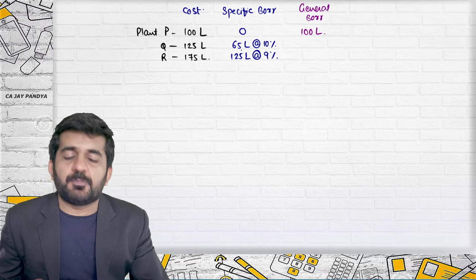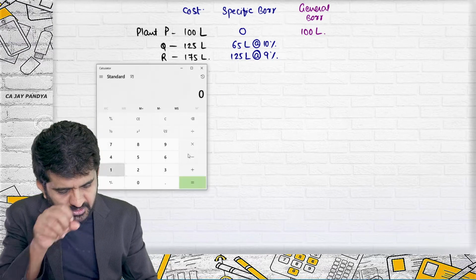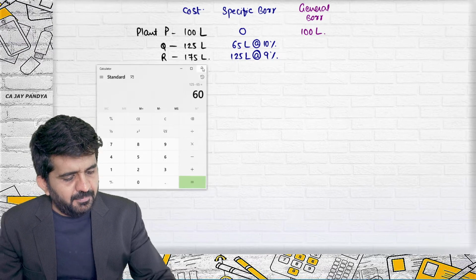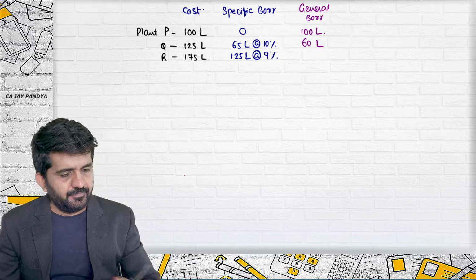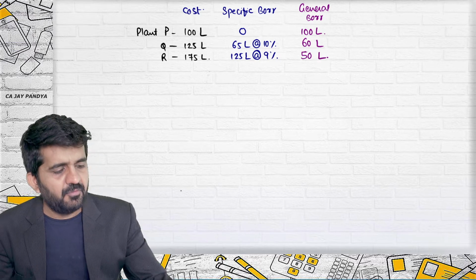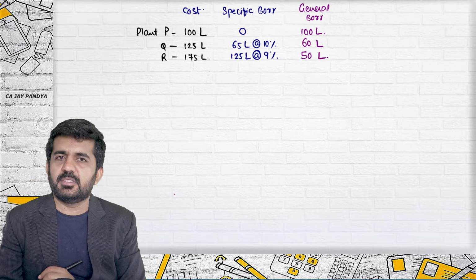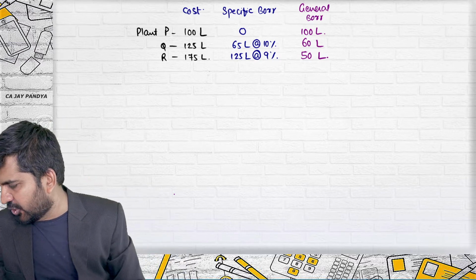You are borrowing specifically only 65 lakhs. So 125 minus 65 is nothing but general borrowing, and in this case, 60 lakhs will be general. Sorry, specific borrowing, some general borrowing. General borrowing detail should be given.